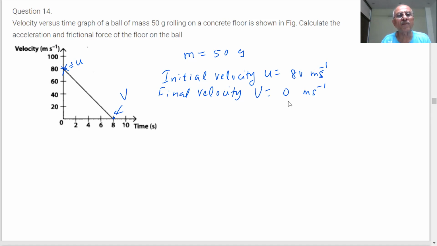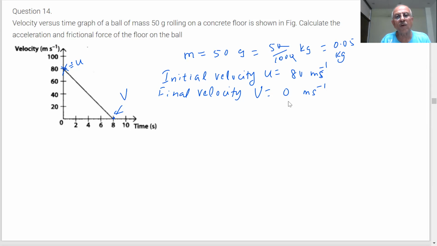Velocity becomes 0. Why will it become 0? Because a force is opposing it. Frictional force? Yes, frictional force. So the mass is 50 grams, then I should make it 50 by 1000 kg. How much is it? 0.05 kg.